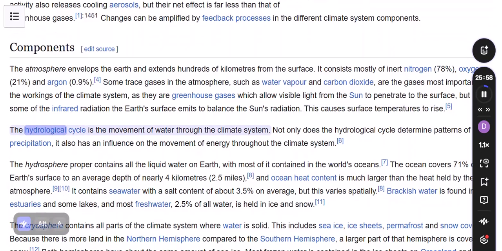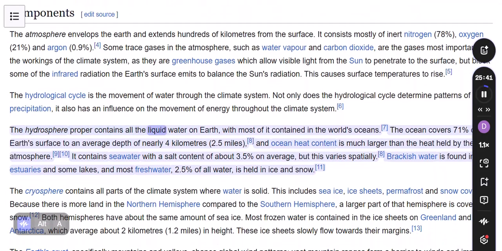The hydrological cycle is the movement of water through the climate system. Not only does the hydrological cycle determine patterns of precipitation, it also has an influence on the movement of energy throughout the climate system. The hydrosphere proper contains all the liquid water on Earth, with most of it contained in the world's oceans. The ocean covers 71% of Earth's surface to an average depth of nearly 4 kilometers.